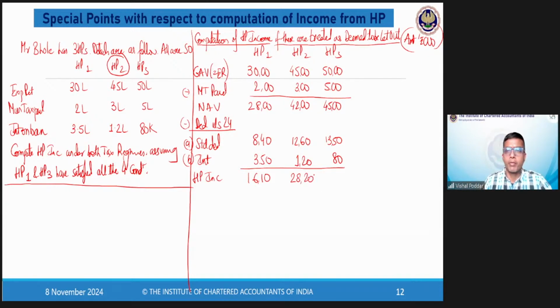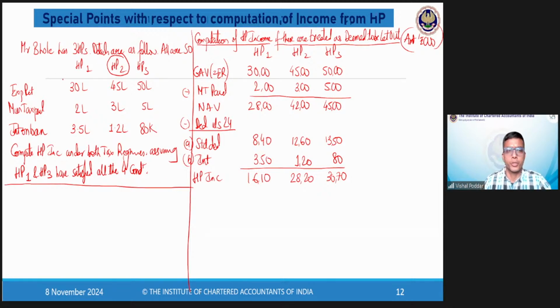Similarly, 45 lakhs minus 1350 minus 80 is 30 lakhs 70,000. Correct? Now, these are my computations if the property is considered as let out.